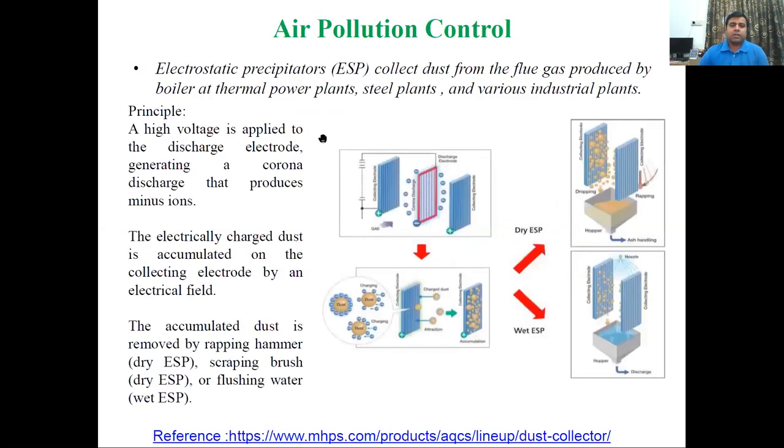So the electrostatic precipitator is used mainly in thermal power plants, or wherever we are using coal as a fuel.